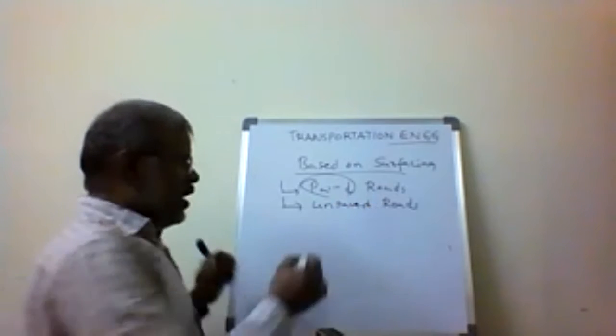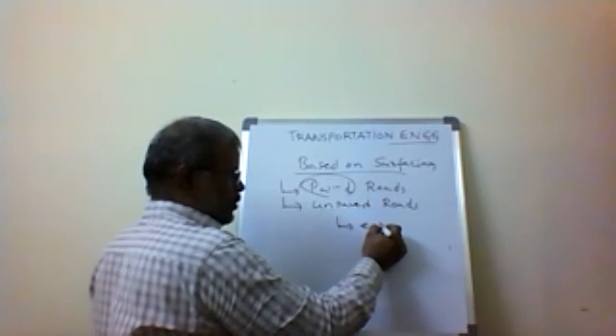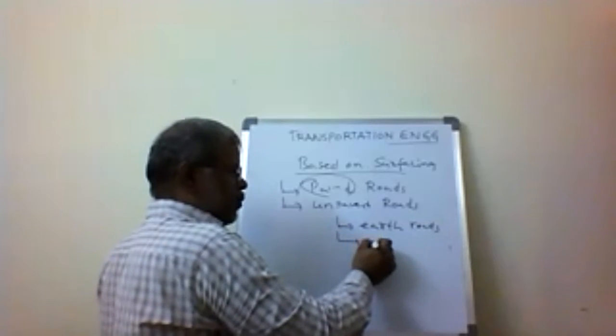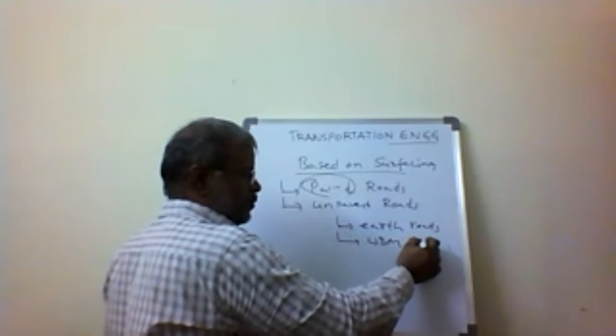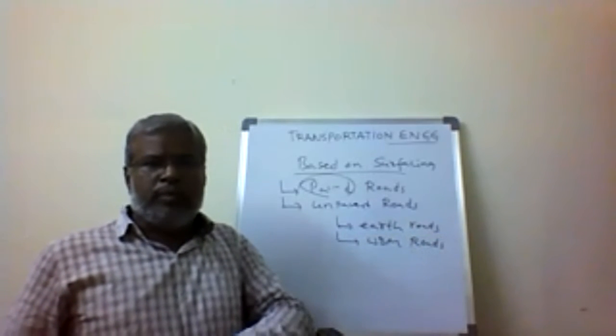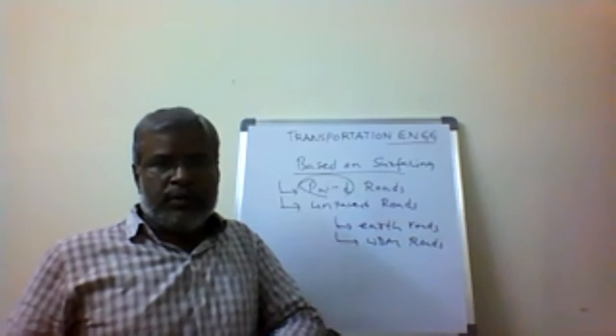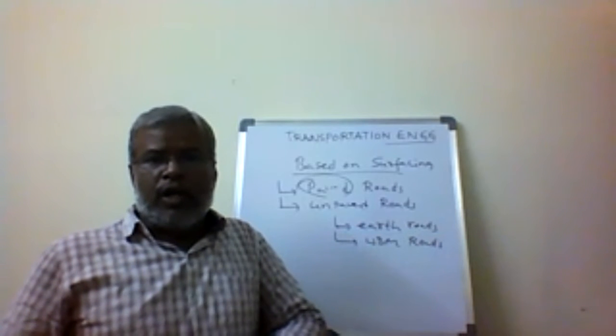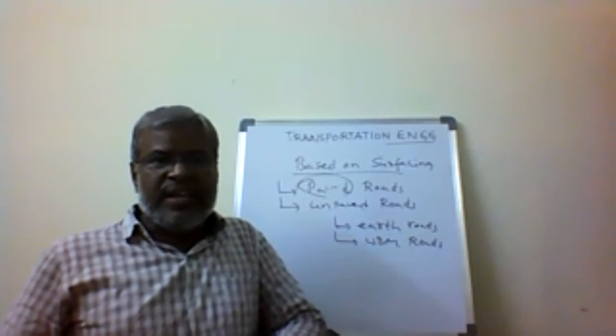Unpaved roads means we use earth roads as they are, and WBM roads. Earth roads and WBM roads are called unpaved roads, which means we do not provide a paved top surface; we leave it as it is.